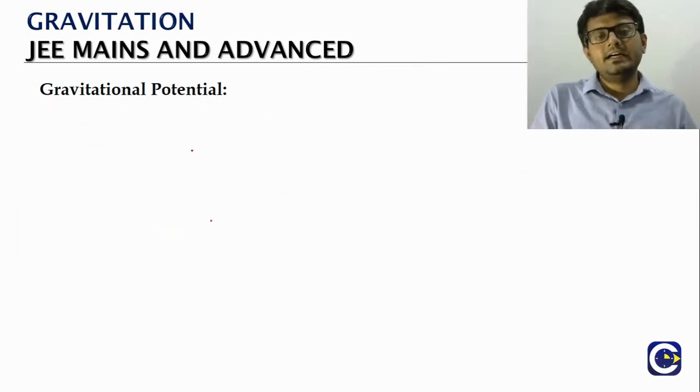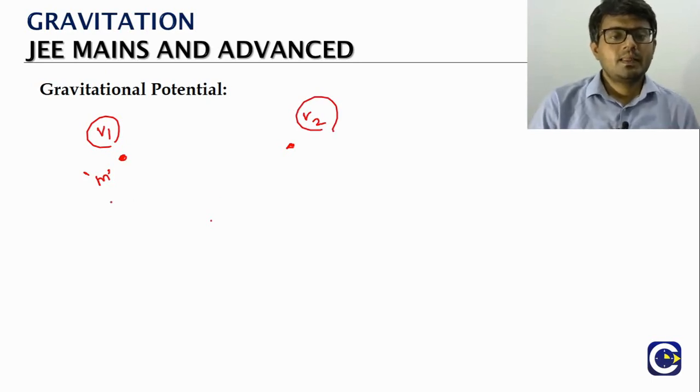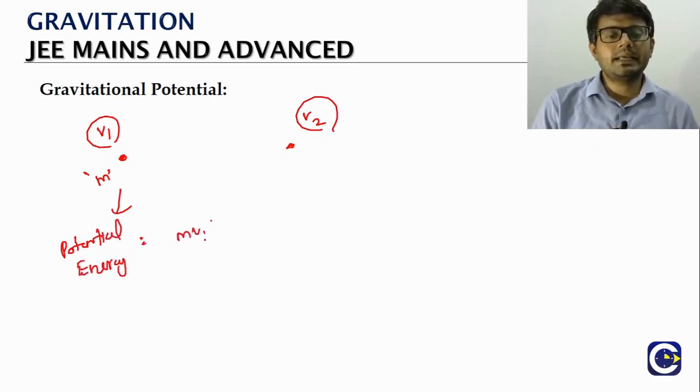Next, let's say there is a particle at a location where the potential is V1, and it has to move to a location where the potential is V2. What is the potential energy of the particle? It will be m times V1.